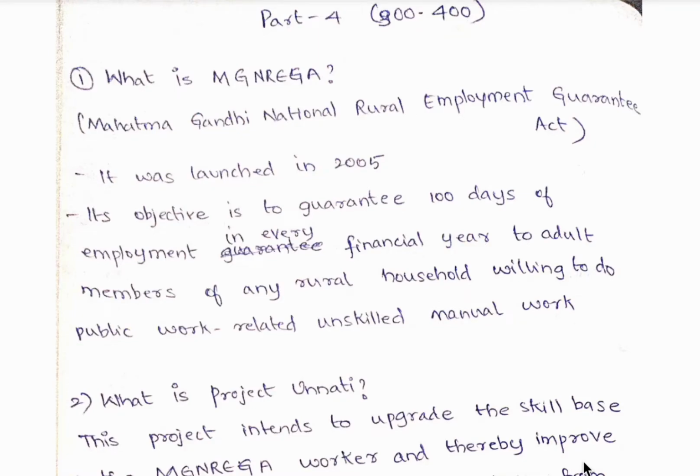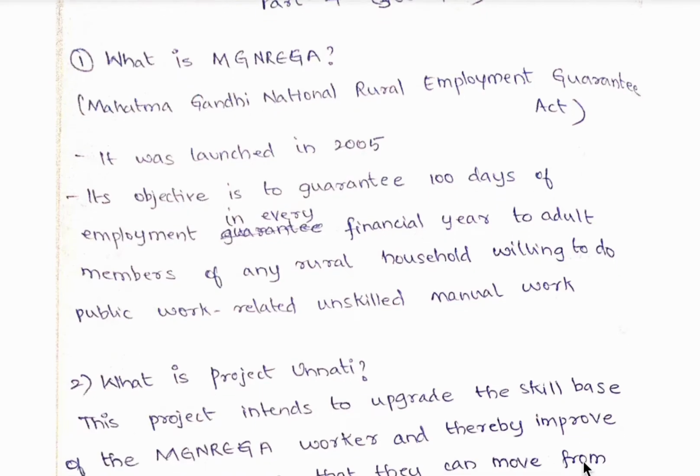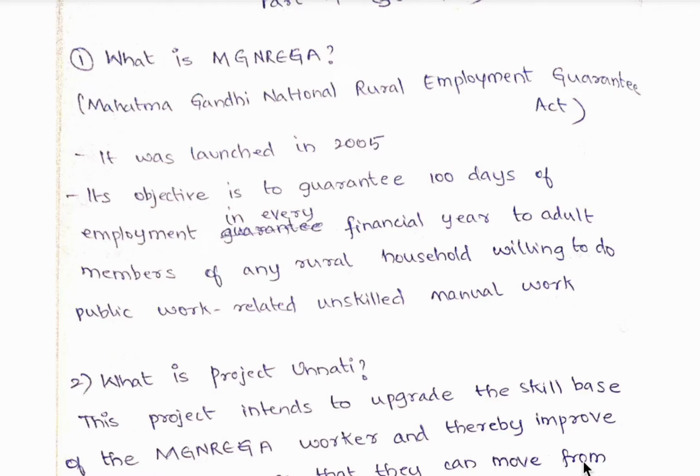So in this video we are going to learn part 4 of April 2022 current affairs. From 300 questions to 400 questions we are going to cover in this series. So first question is, what is MGNREGA? It is Mahatma Gandhi National Rural Employment Guarantee Act. It was launched in the year 2005, and this scheme's objective is to guarantee 100 days of employment in every financial year to adult members of any rural household willing to do public work related unskilled manual work.